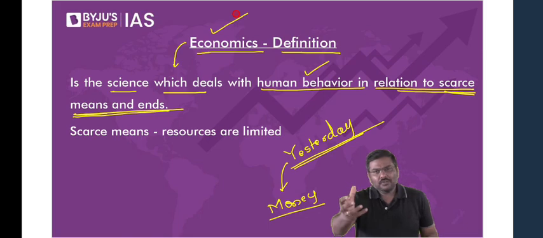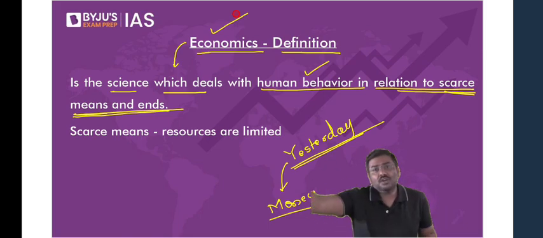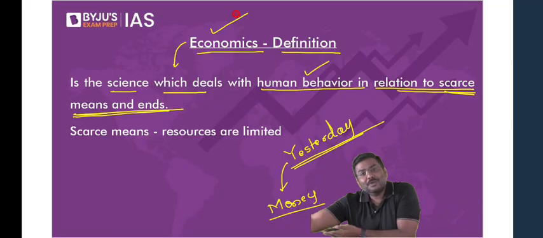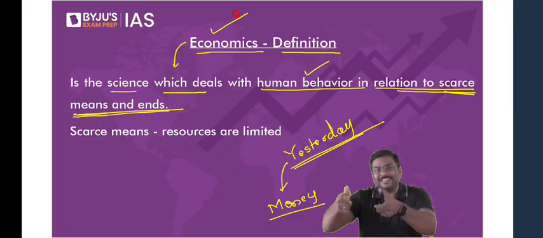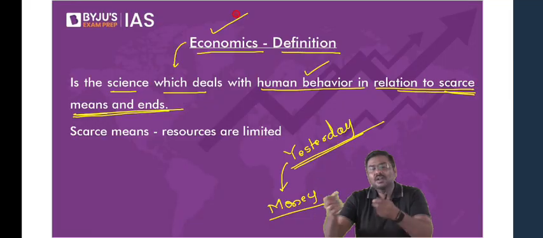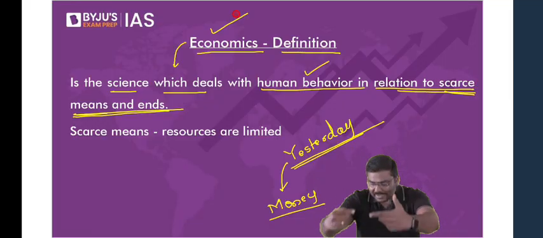So using a limited amount of money, they want to construct roads, provide welfare to the people, and provide subsidies to the people. The ends mean what we want to achieve. So whatever we want to achieve, how do we allocate the limited resources we have? That study is called economics.